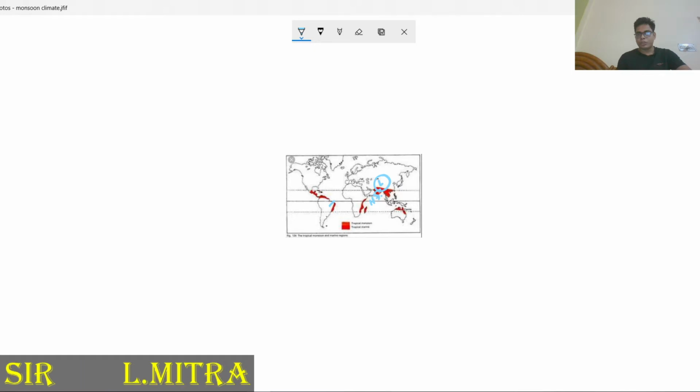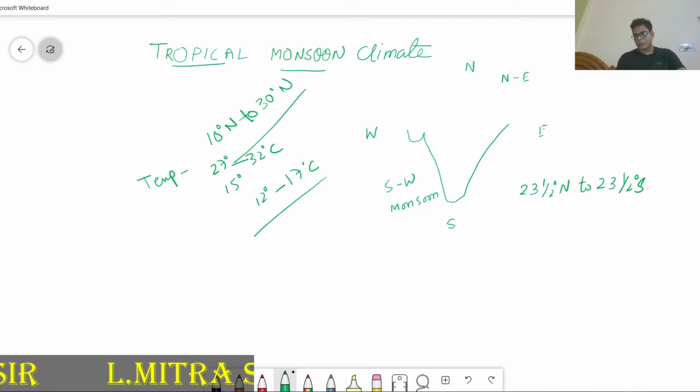So this thing we have to understand one by one. Okay, these are the pressure and wind belts. Then come to the precipitation. In the case of this area, India gets the rainfall during June, July, August and September.